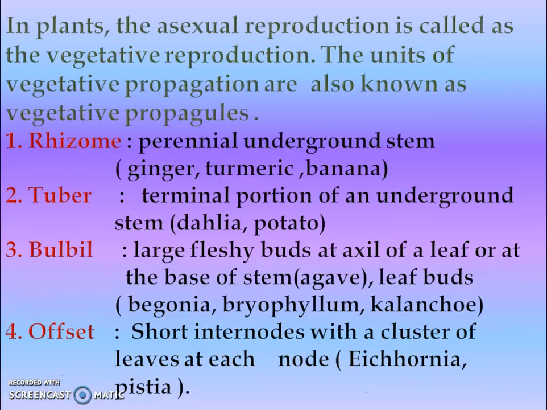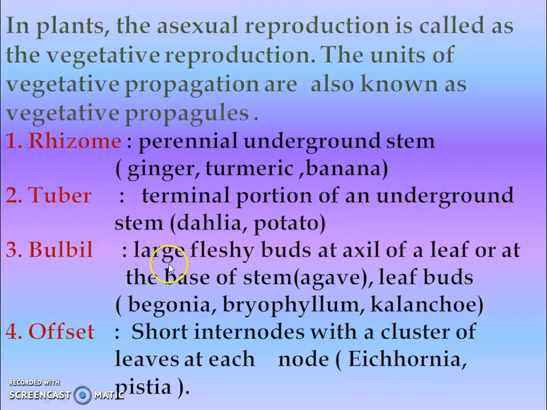Then you can also see the next, asexual reproduction. For animals we generally use the word asexual reproduction, but when it comes to plants, we generally call it vegetative reproduction. So vegetative propagation, also known as vegetative propagules. Here is a perennial underground stem that remains under the soil. The stem is there. Here you can also say ginger, turmeric, banana.